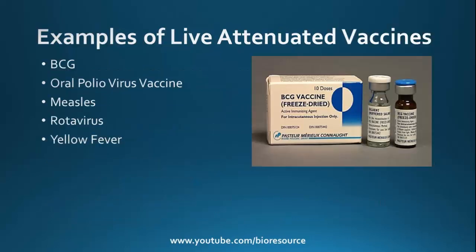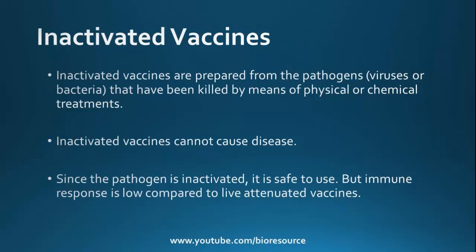Some examples of live attenuated vaccines are BCG, oral poliovirus vaccine, measles vaccine, rotavirus vaccines, and vaccine for yellow fever. Let's see what inactivated vaccines are. Inactivated vaccines are prepared from pathogens that have been killed by means of physical or chemical treatments. So in these vaccines, the pathogen is inactivated by physical or chemical treatment so that its pathogenicity is lost, but it can still induce the immune response. So the inactivated vaccines cannot cause disease.